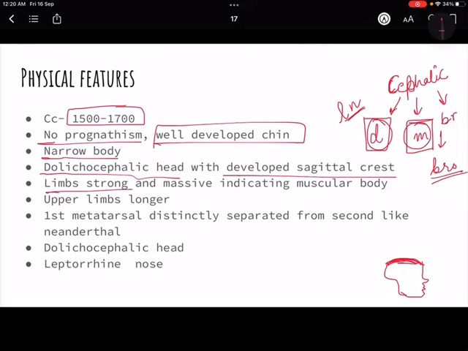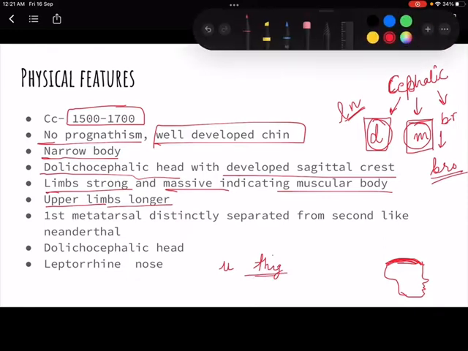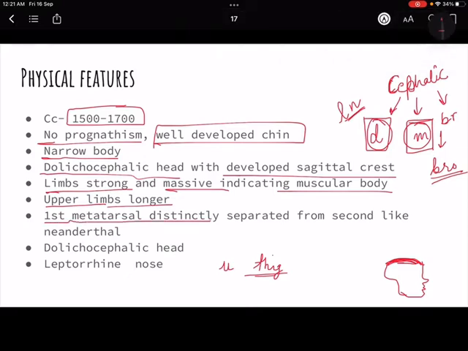Limbs strong and massive, indicating a muscular body. Of course they must have been doing a lot of hunting and all of that, so a muscular body. Upper limbs longer, that means the upper arm and upper thigh area were longer. Next is first metatarsal distinctly separated from second one, like Neanderthal.